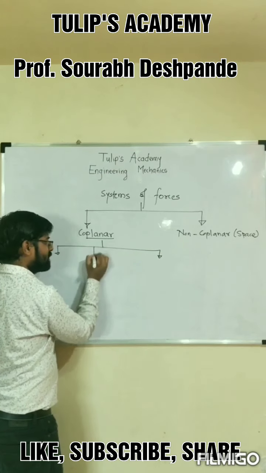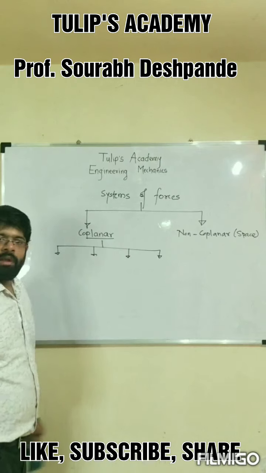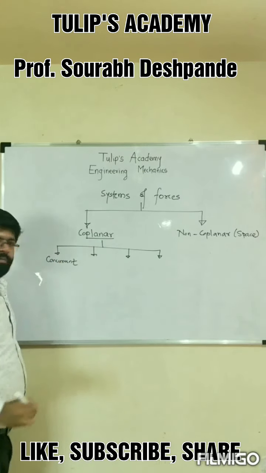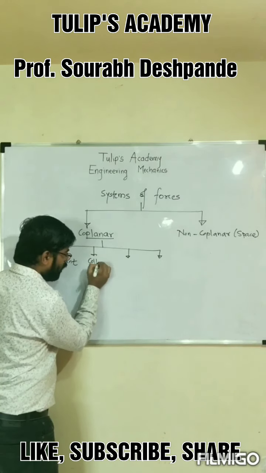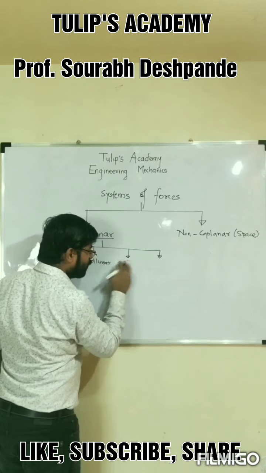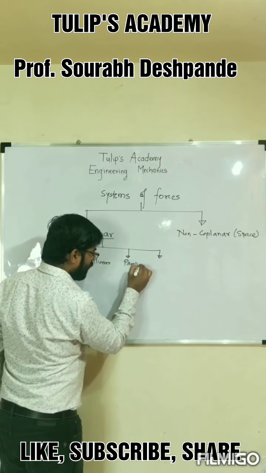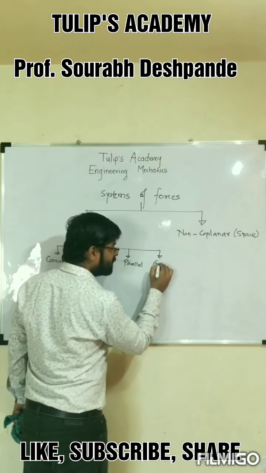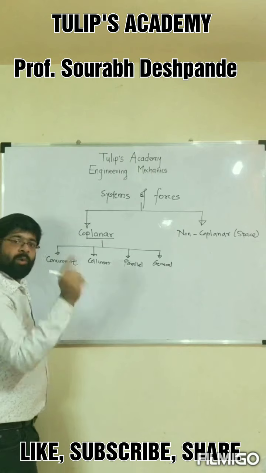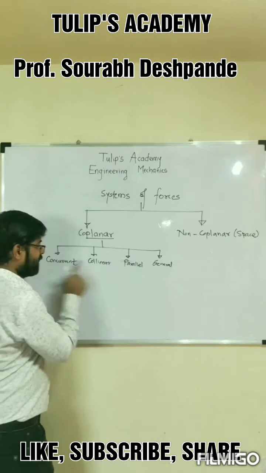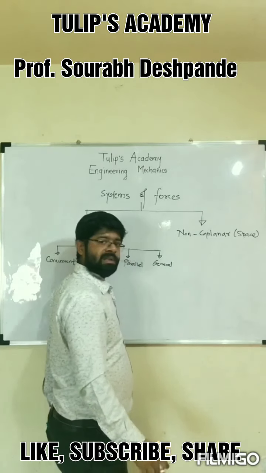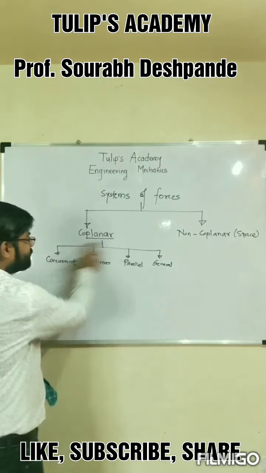Now coplanar system is further subdivided into four categories. First category is concurrent force system. Second is collinear force system. Third category is parallel force system. And the last category is general force system. General force system means the system which does not come under these three categories. Such a system is called a general force system. And non-coplanar, that we will see later on. First of all, we will see this.